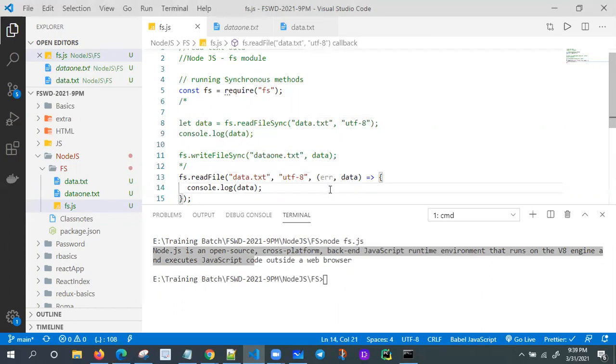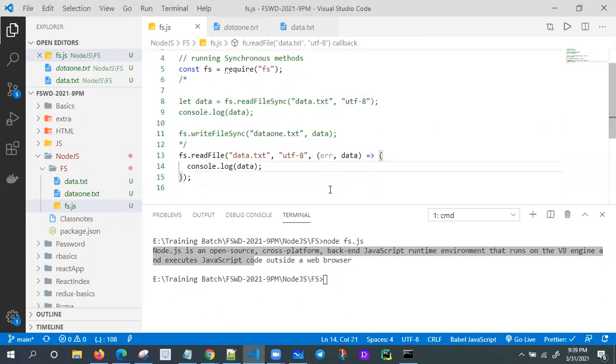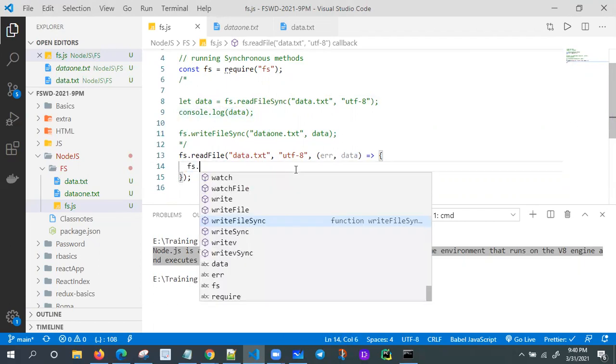Let me write one more thing. We are reading the data, right? We are getting the data. Now we need to write the data also. So there is no need to write separately. Just inside, I'm writing something.